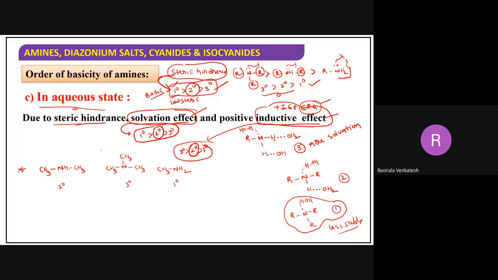Therefore, in the aqueous state, secondary is the most basic, then tertiary, then primary.